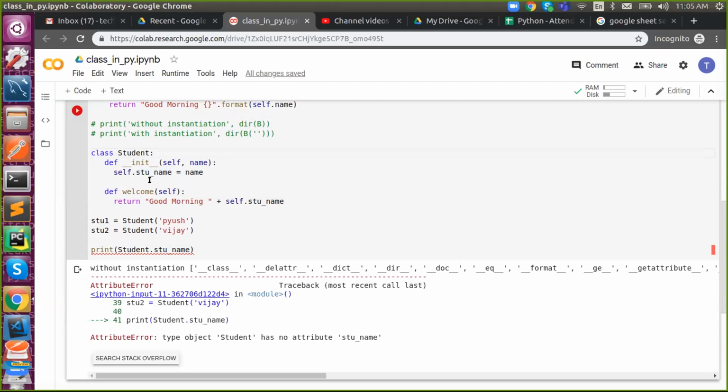So for a constructor in Python, what do we need to use?